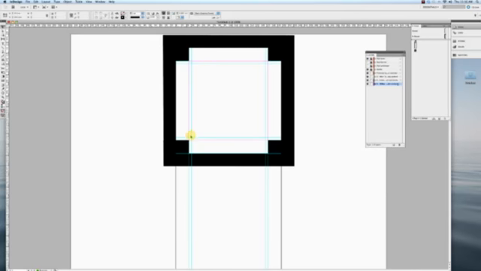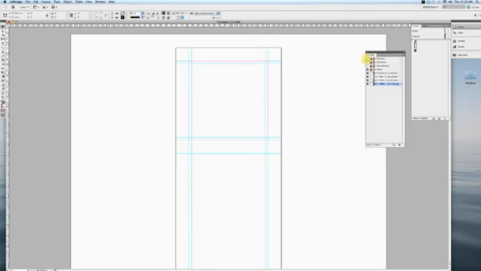This center square, which is 768 pixel square, is always the live area. This is the part that's always visible no matter which orientation somebody is in. And this cross shape essentially shows you the two different orientations. So as you'll see, things that take up the entire screen simply crop differently when you turn the device. So these are just the handy layers that are there for you as kind of a guide, and you can see we've also got some built-in guides here that show you the same thing.